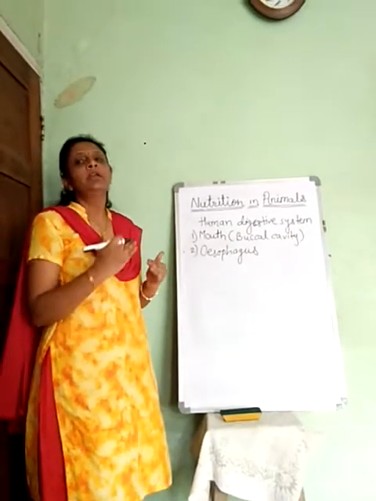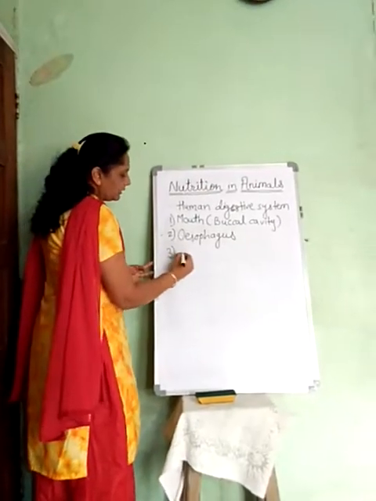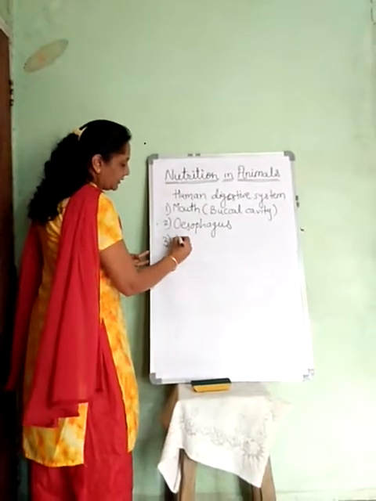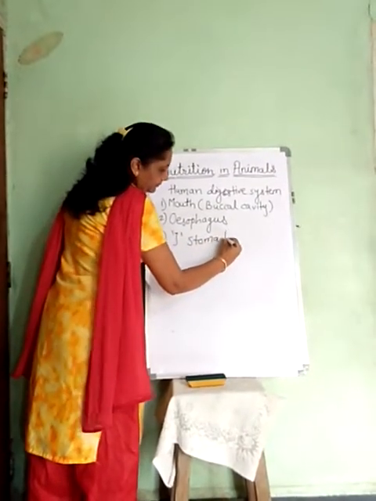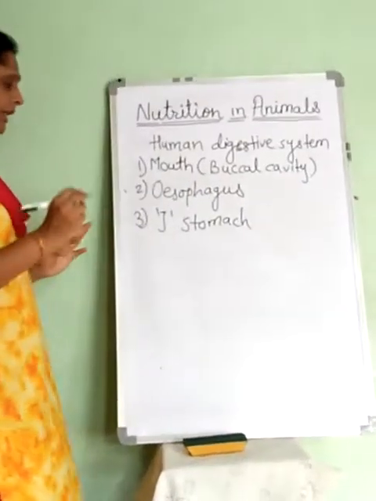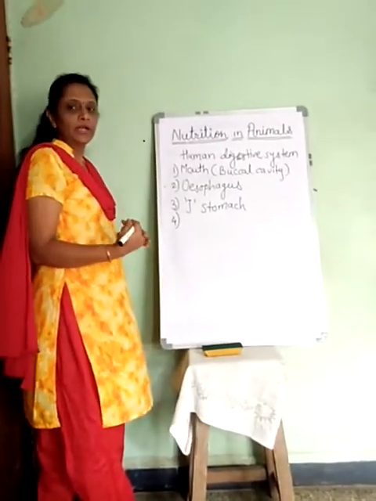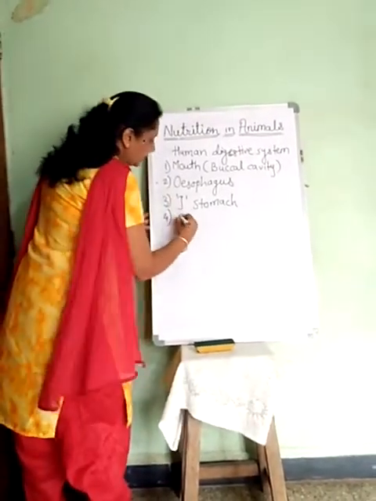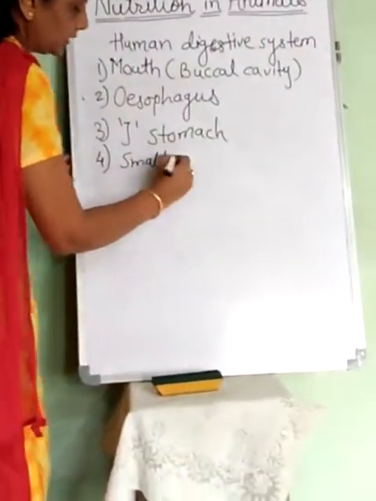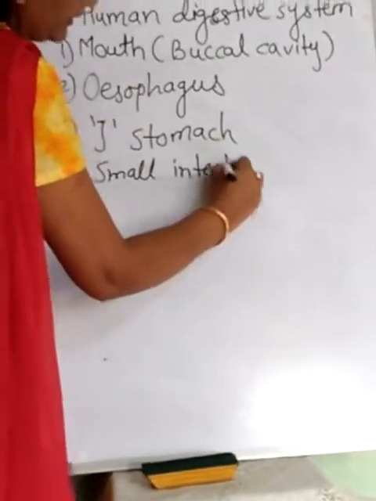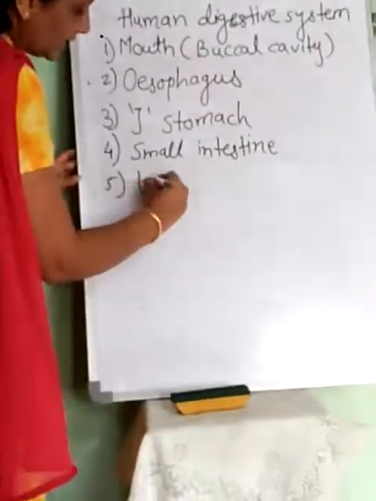The next organ in the human digestive system is a J-shaped organ, and it is nothing but the stomach. Then the next organ is the small intestine. The stomach joins further to the small intestine, and the small intestine is connected to the large intestine.